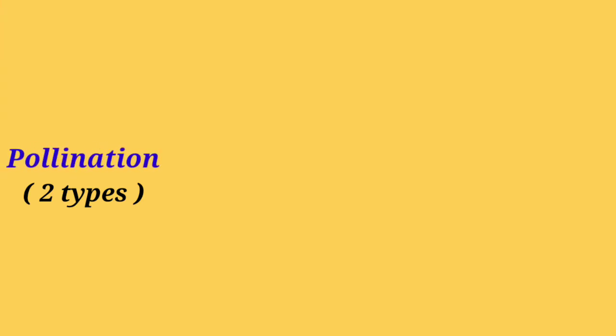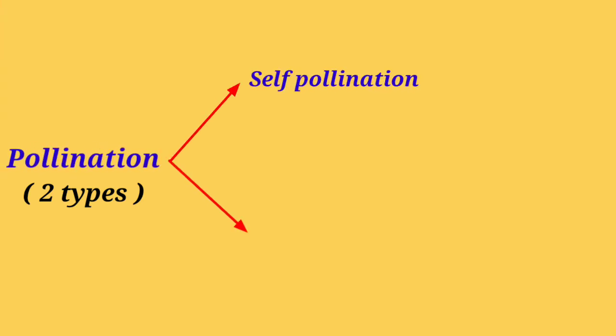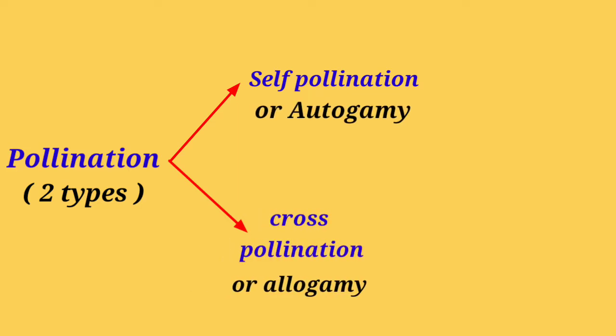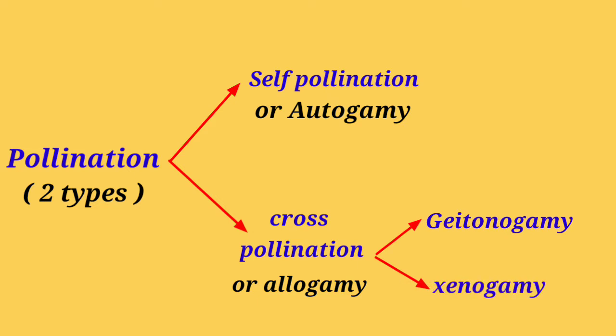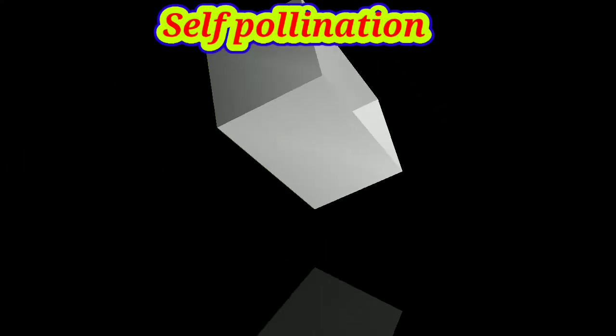Pollination is classified into two types: self pollination or autogamy, and cross pollination or allogamy. Cross pollination is of two types: gytenogamy and xenogamy.